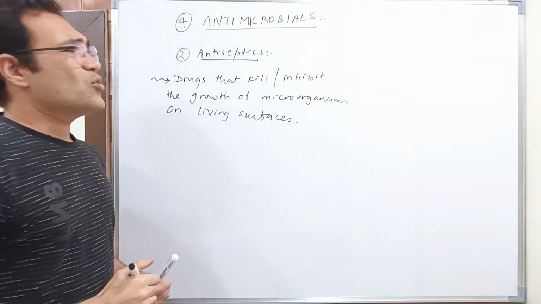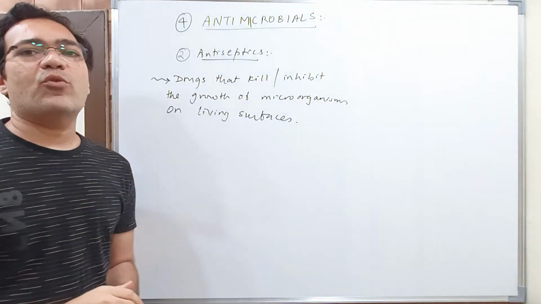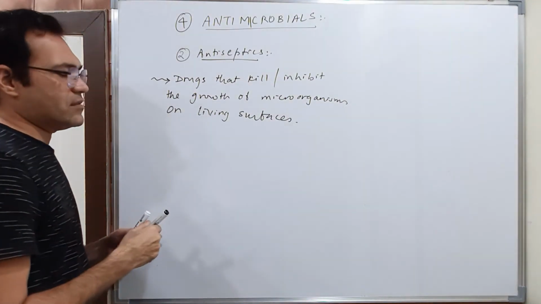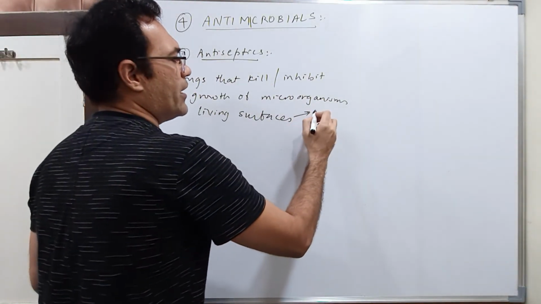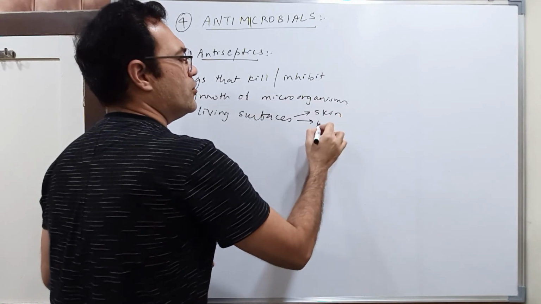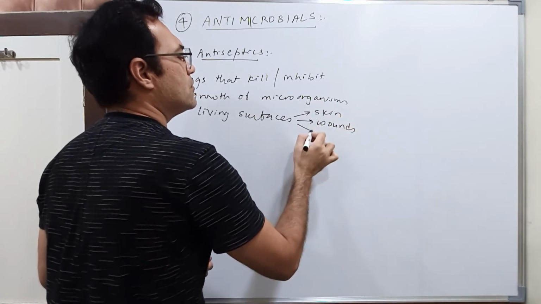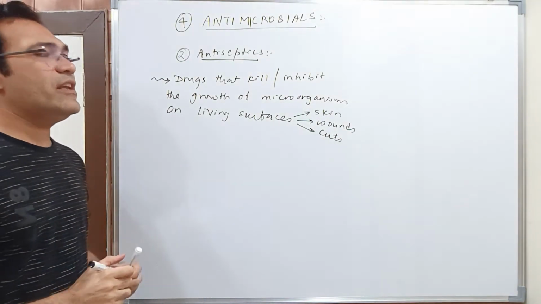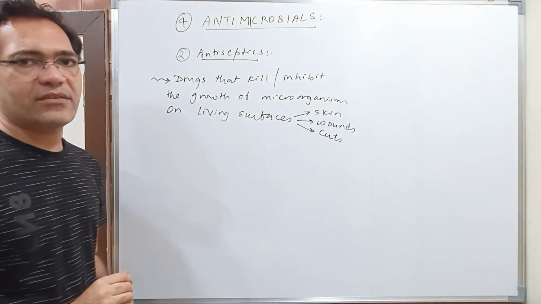Okay, so these antiseptics are to be applied on living surfaces. By living surfaces I mean you can apply it on skin, on wounds, cuts, etc. So on living surfaces it has to be applied.